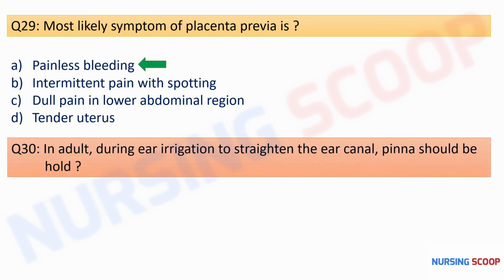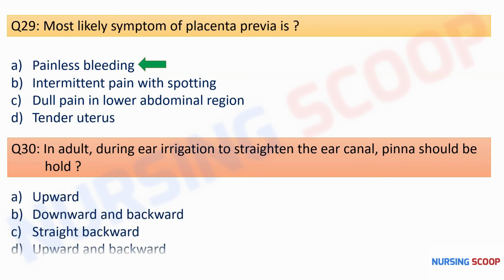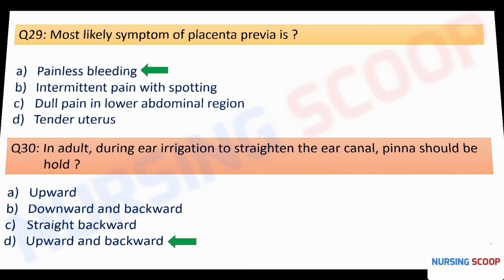In adults, during the ear irrigation, to straighten the ear canal, pinna should be held upward, downward and backward, straight backward, or upward and backward. So here the correct option is option D, that is the upward and backward. So in case of adults, the pinna is held upward and backward to straighten the ear canal, but in case of child who is under 3 years of age, the pinna is held downward and backward. So the correct option is option D.